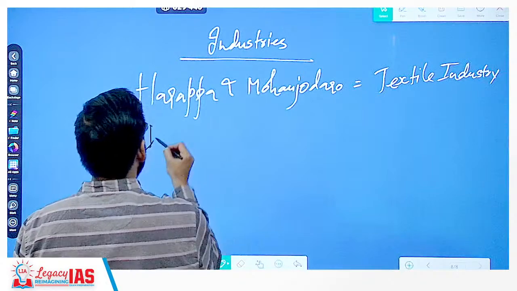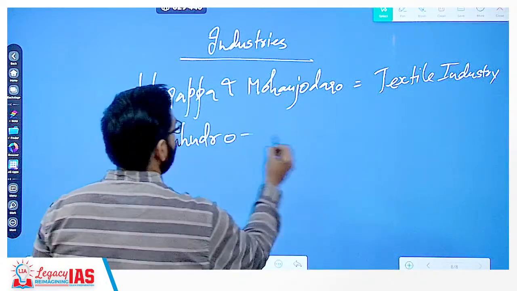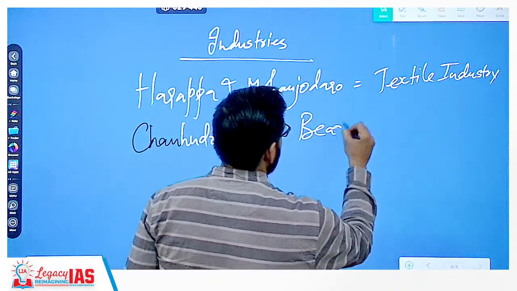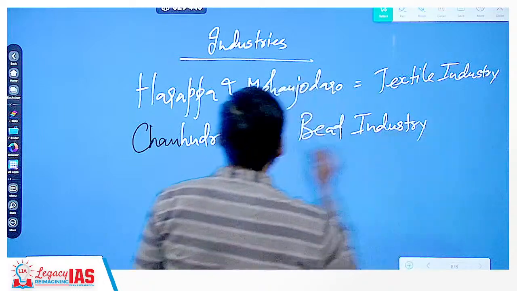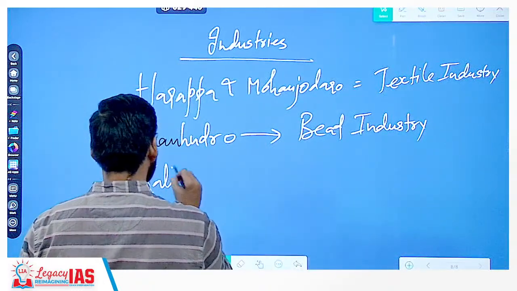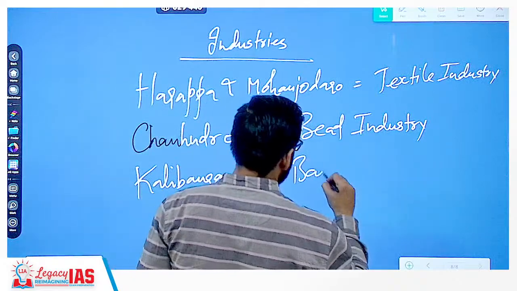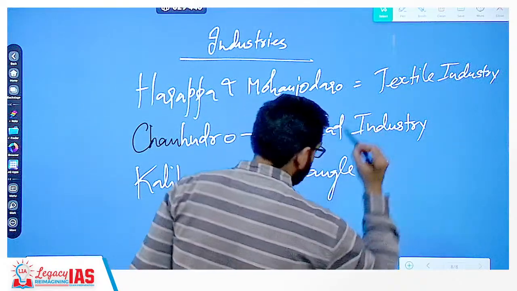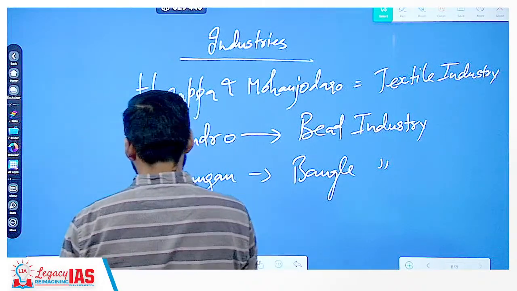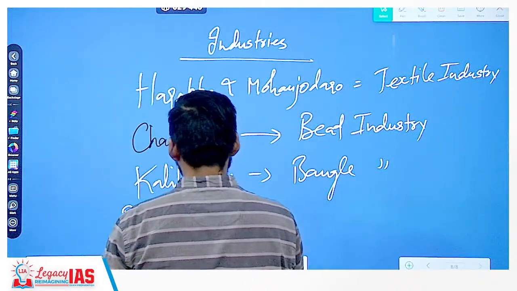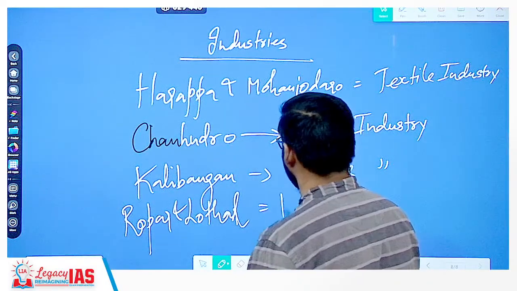Then Chanhudro was known for bead industry. Kalibangan was for bangle industry. Clear? Then Ropar and Lothal, these two sites are known for rice cultivation.